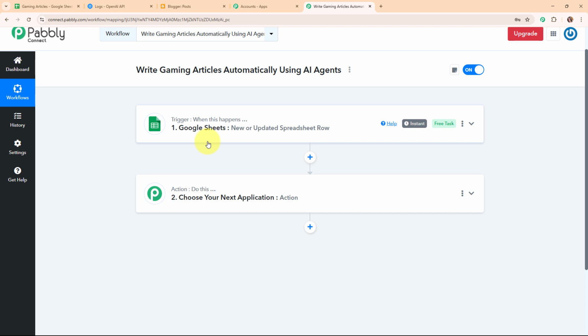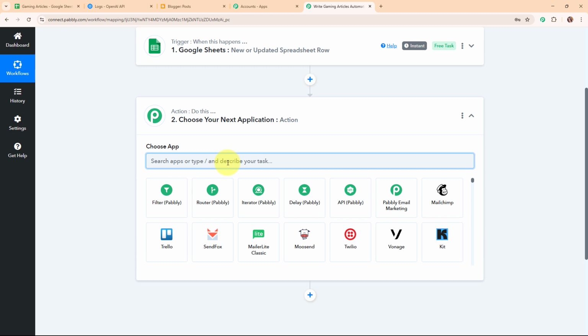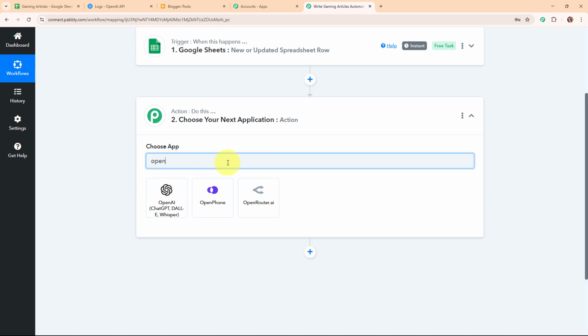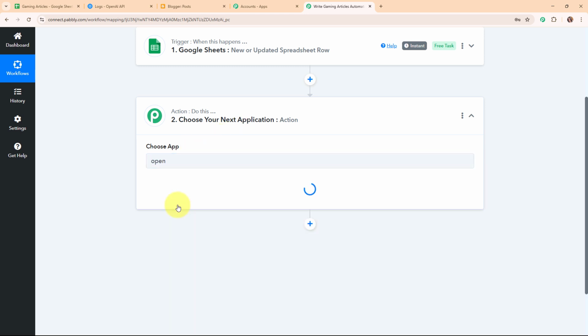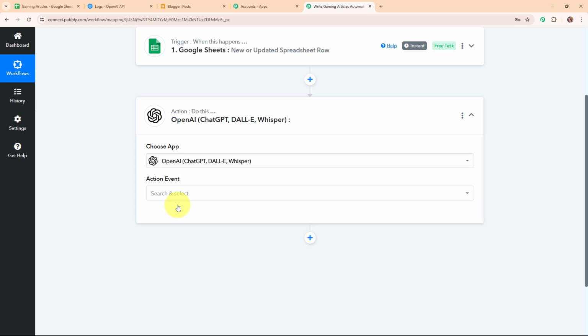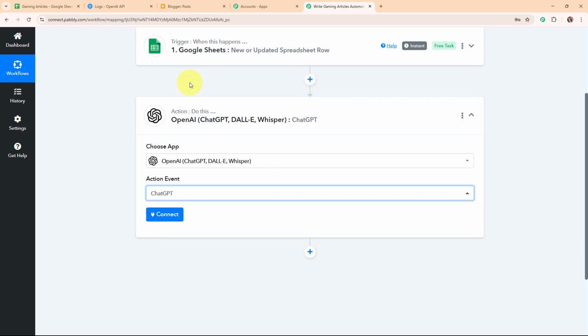So for that, I need to connect my OpenAI account with Pabbly Connect in this action step given over here. In this action step, I'm going to select my action application as OpenAI. OpenAI is a company that develops advanced AI tools and models like ChatGPT. People use OpenAI to create content, write code, answer questions, and even generate creative ideas. So here in my OpenAI action step, I'm going to select my action event as ChatGPT, so that by using this particular model, OpenAI should generate the gaming articles.